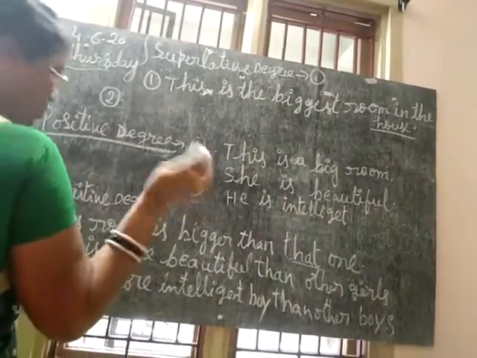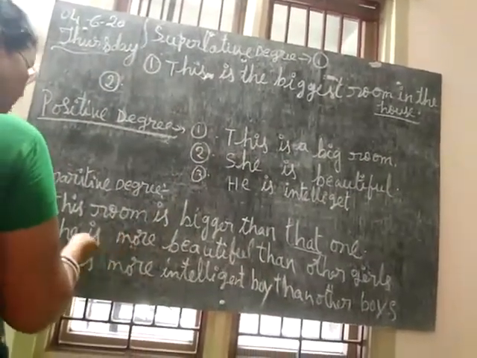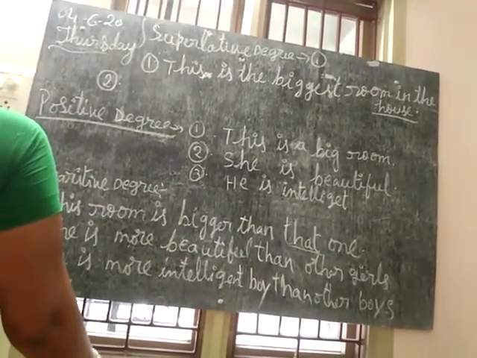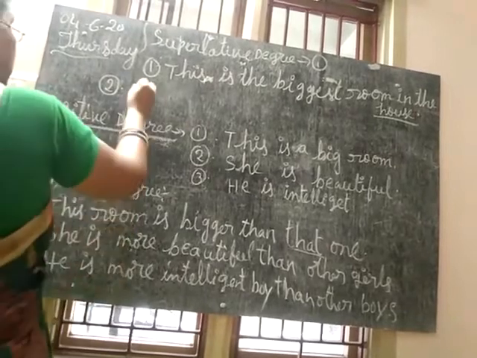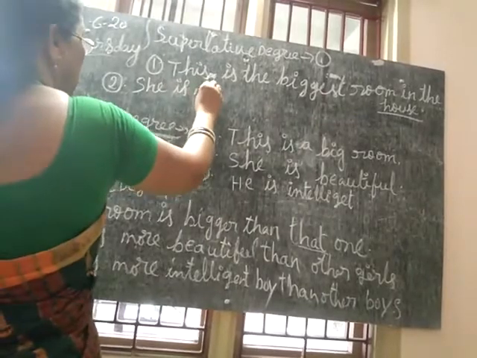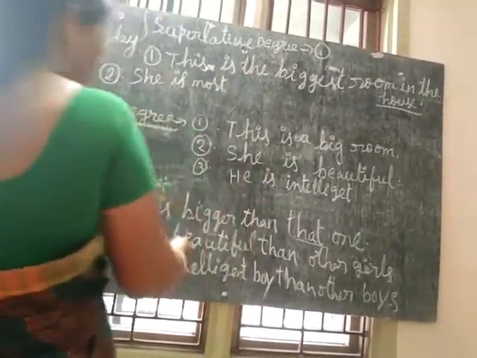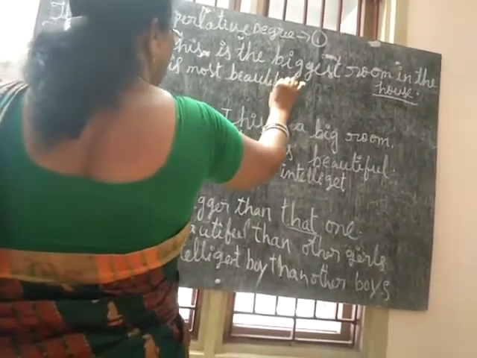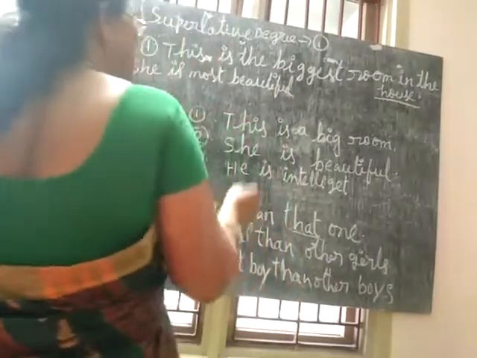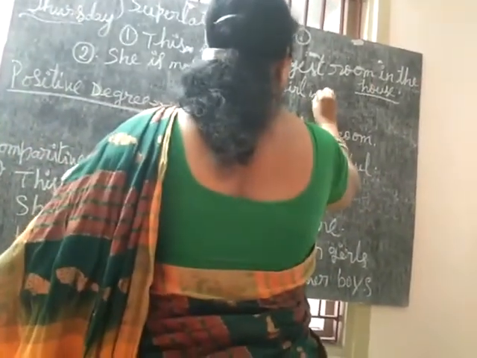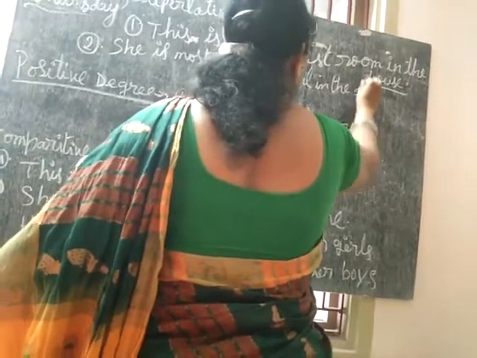Second one. In the comparative, she is more beautiful than other girls. But she is the most beautiful girl in the class. Here it is most, not more. Most beautiful. She is the most beautiful girl in the class. In the total class, she is the most beautiful.